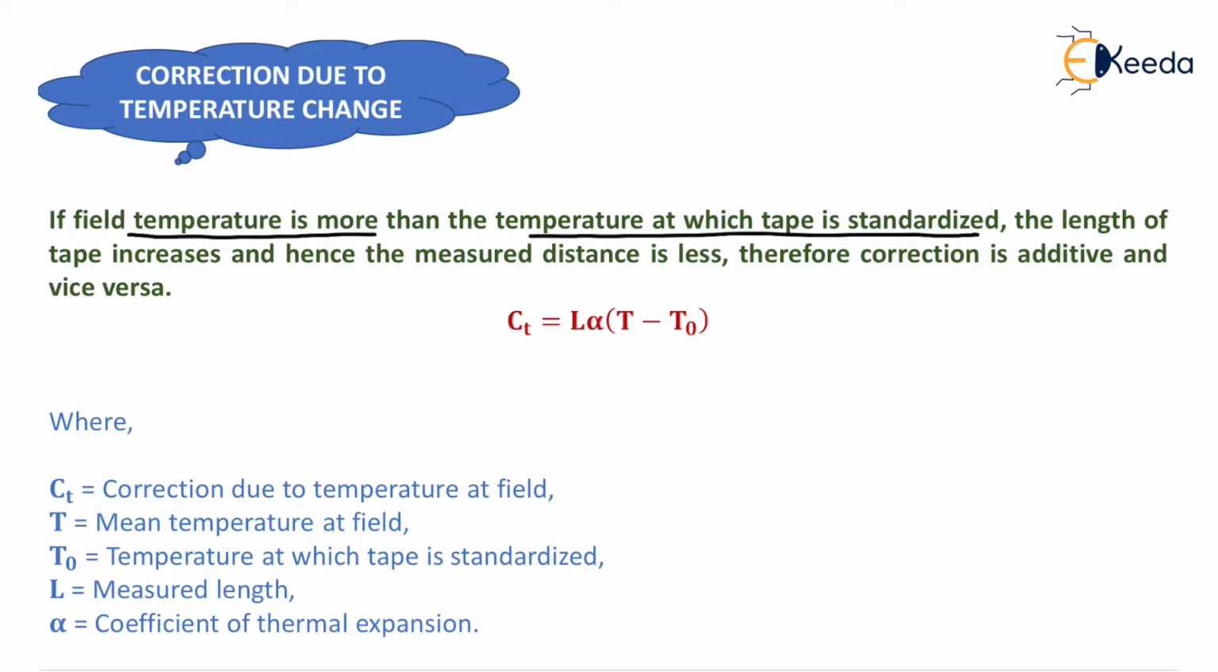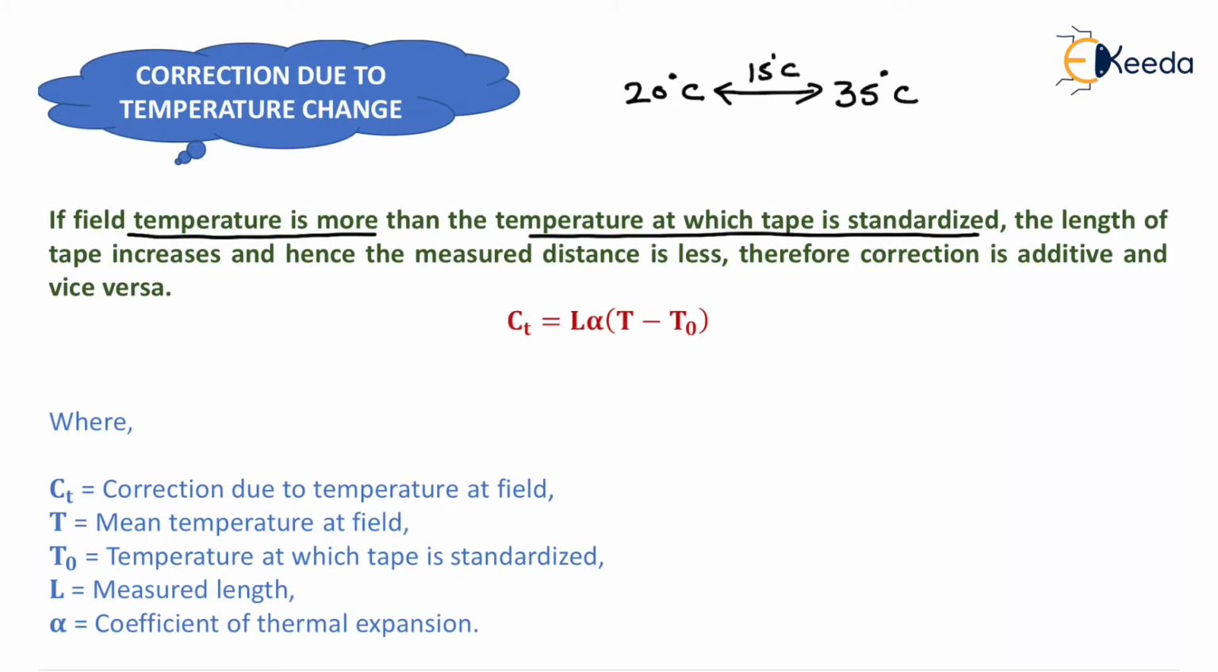Now suppose that the tape was standardized at 20 degrees Celsius. It means that up to 20 degrees Celsius the tape will not undergo any change in length. But when we take the tape in the field where the mean temperature is, suppose, 35 degrees Celsius, the tape will undergo a change in length due to the difference in temperature, that is 15 degrees Celsius. Because of this extra 15 degrees Celsius, there will be a change in length of the tape, so we need to apply the correction due to temperature change.